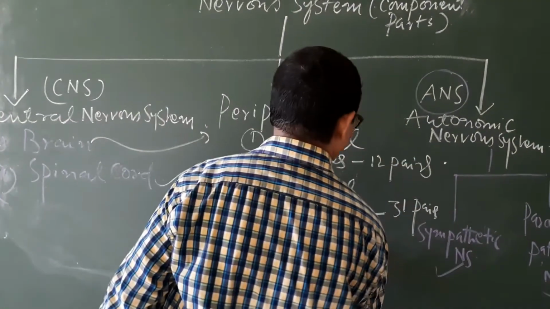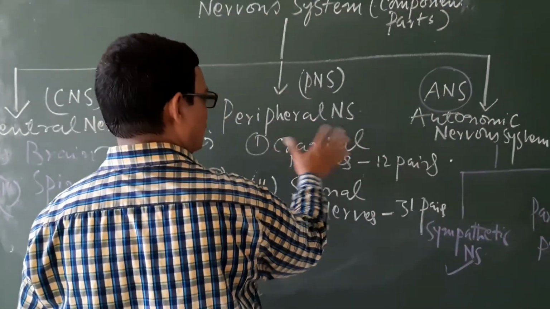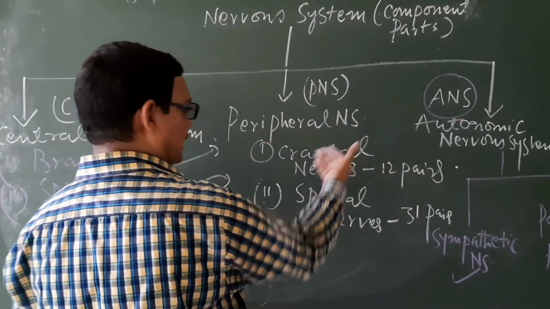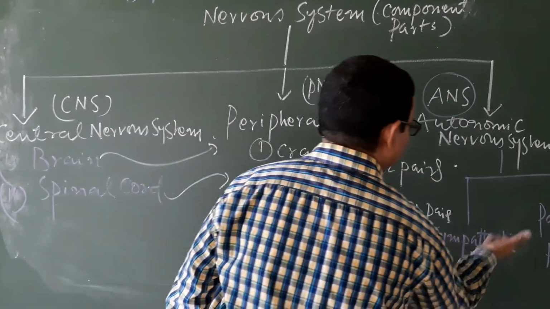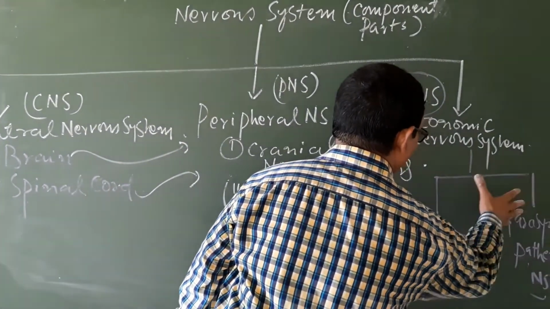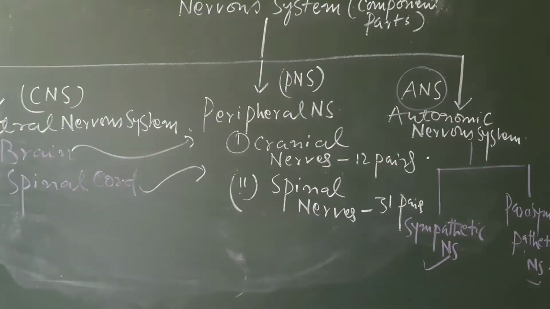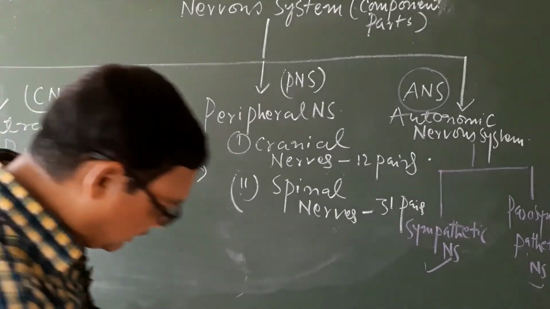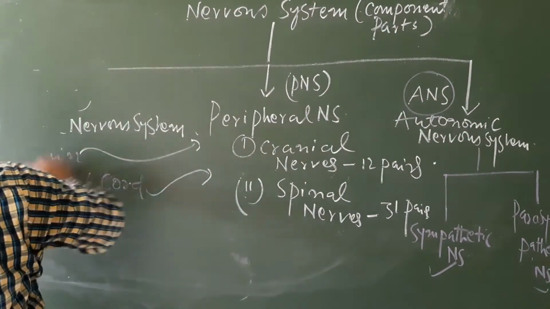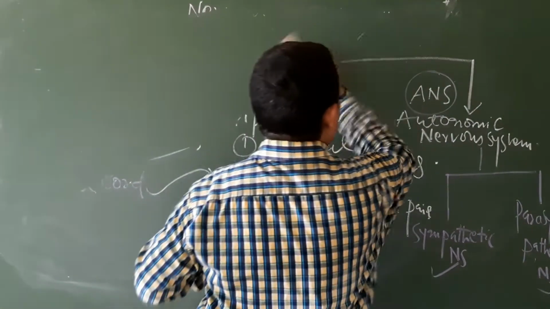Here there is no requirement; just know that there are cranial nerves, there are spinal nerves, and here also you know and define these two component parts of the autonomic nervous system. So this is the fact about the component parts of the nervous system.